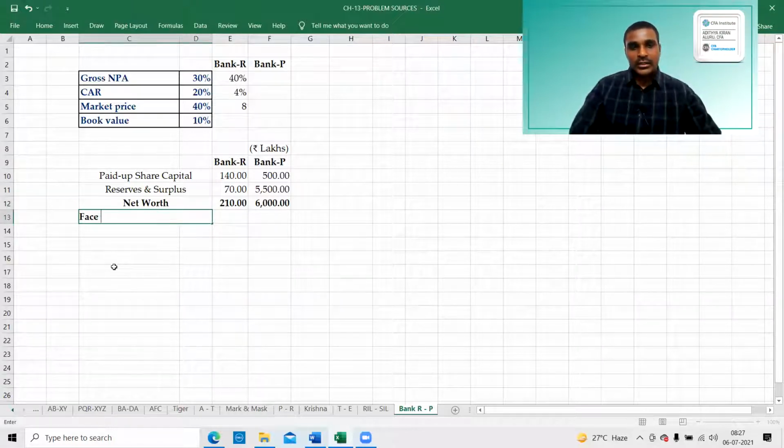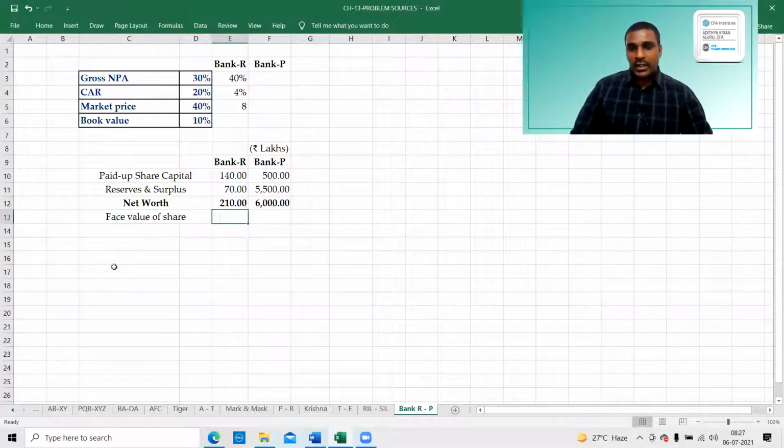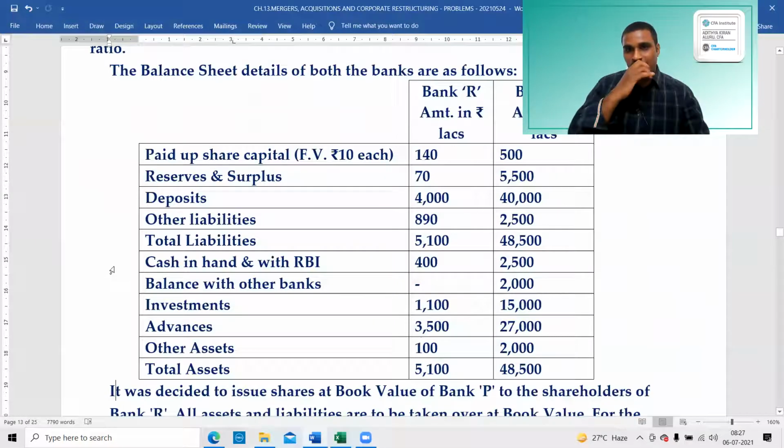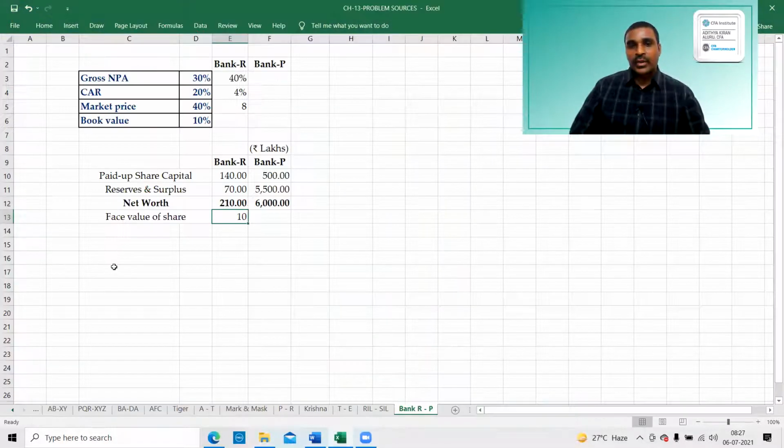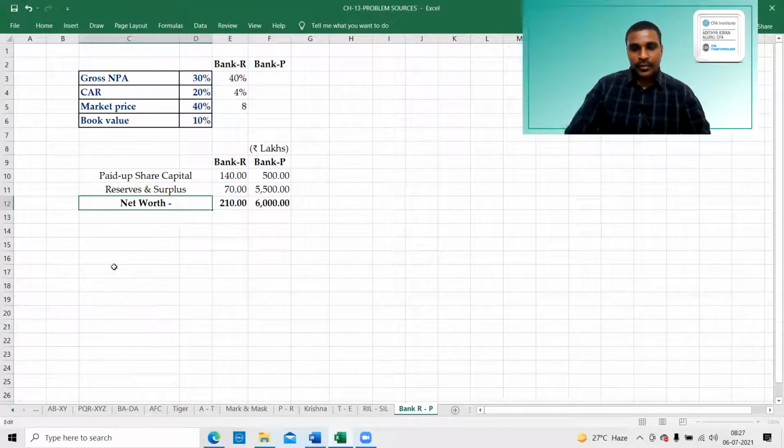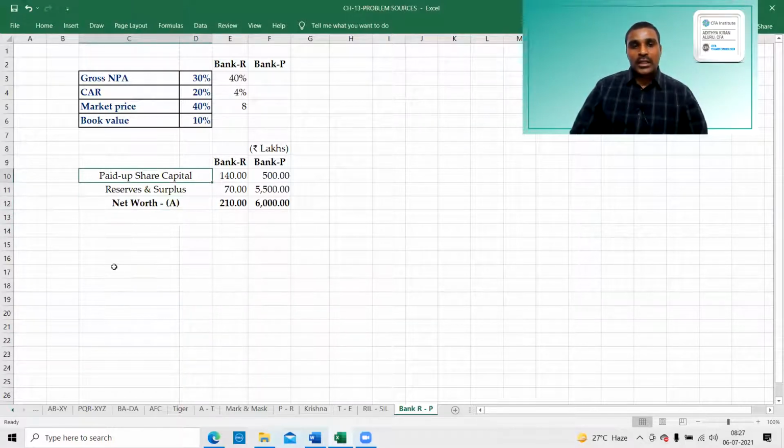Next, face value of each share. What is the face value of the share? In both the cases, 10. So this is the face value of share. Now we have to calculate the number of shares. Net worth, this is A. Okay, next, total paid up share capital.